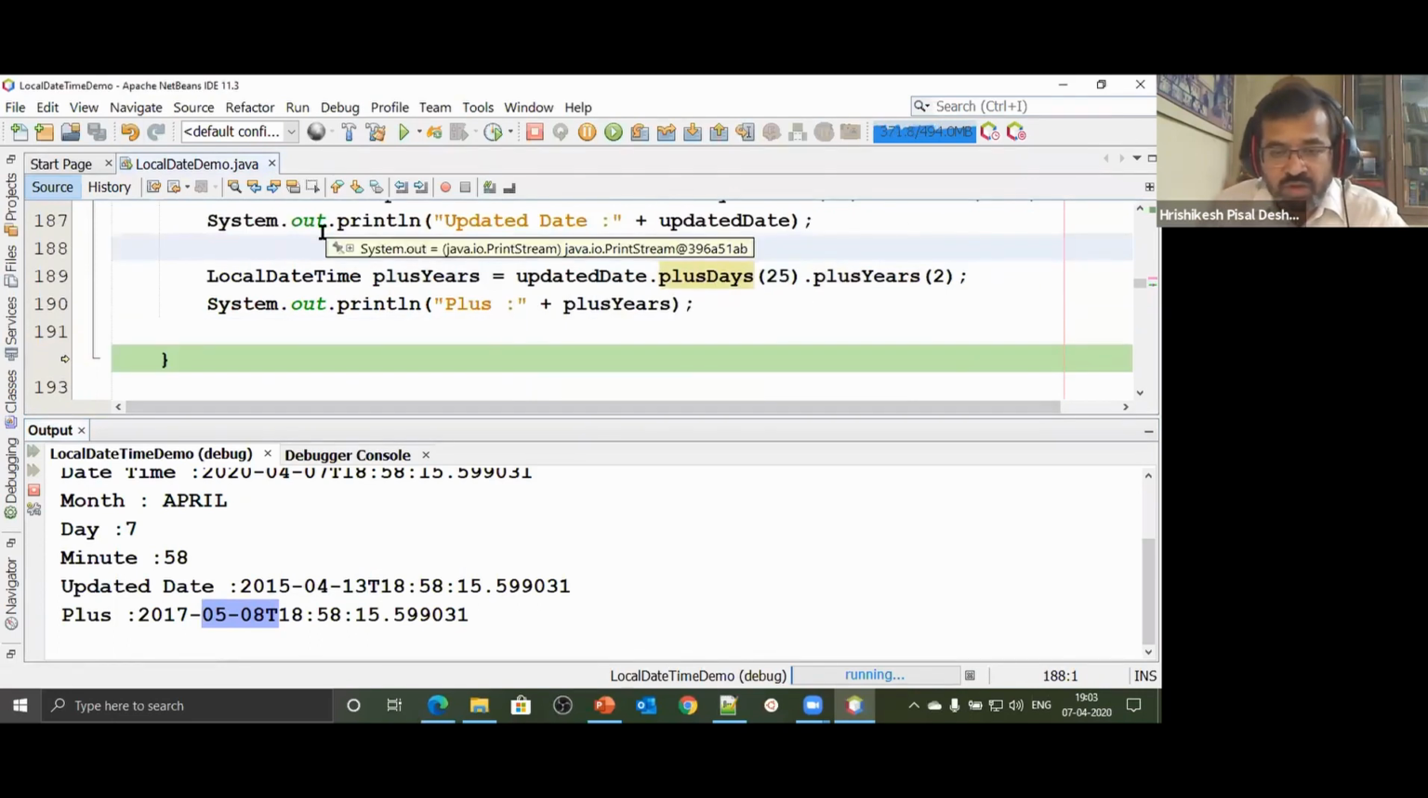So we saw 3 important classes which are most widely used. One was LocalDate, second was LocalTime, and third is LocalDateTime. So 3 classes is what we have seen.